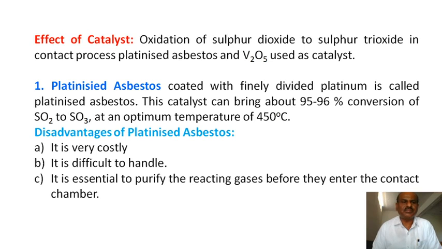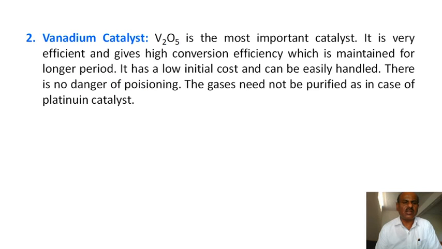Now, platinum asbestos also gives a good yield, at a temperature near about 450 degrees, but it is very costly. It is difficult to handle. It is essential to purify the reacting gases before they enter the contact chamber. These are some of the difficulties which have to be dealt with.